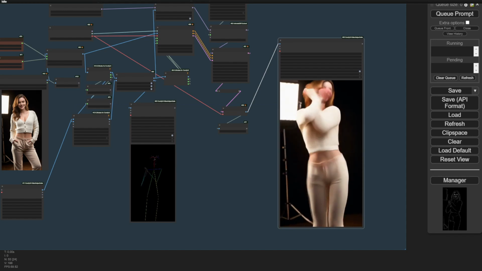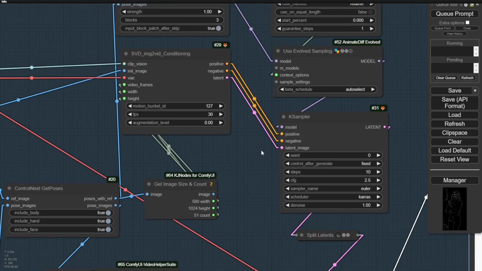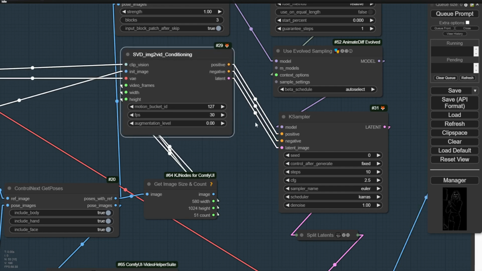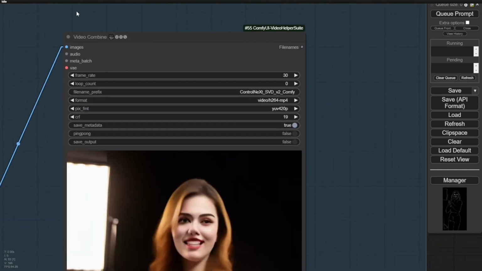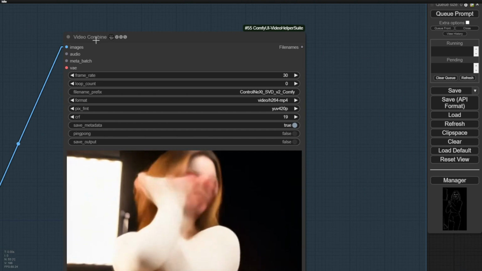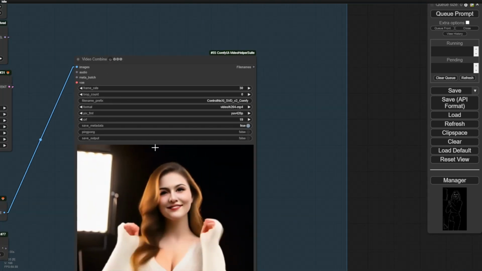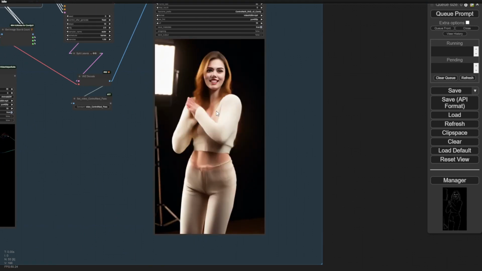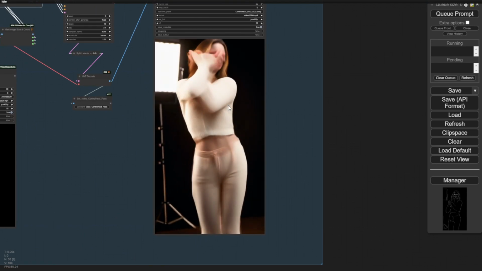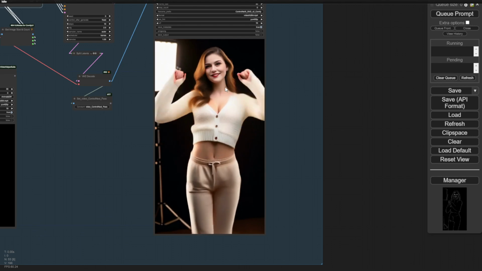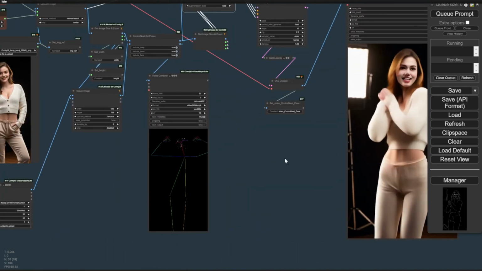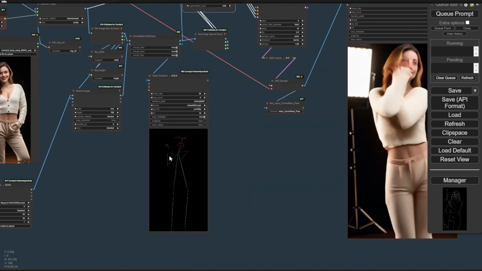The FPS is 30 in the SVD conditioning, and the frame rate in the video combine is also 30. But as you can see, it is still a very slow motion. The speed of the movement of the character still remains at FPS 8 or 7, because that is the maximum it can go for an original checkpoint model of SVD. So that is the con of this ControlNeXt framework, I would say.